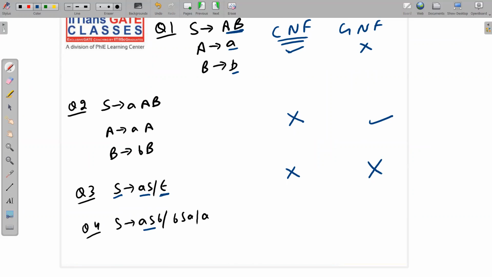What about this scenario? ASB, BSA, or a. See here, terminal followed by any number of non-terminals. But here we have a non-terminal, then how do we get the terminal? So this is not in GNF. Similarly, this is not in CNF because CNF says exactly two non-terminals.